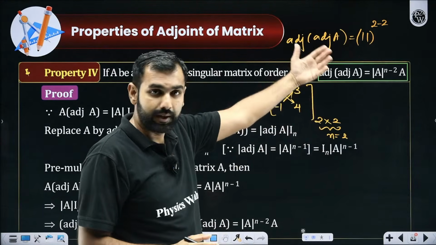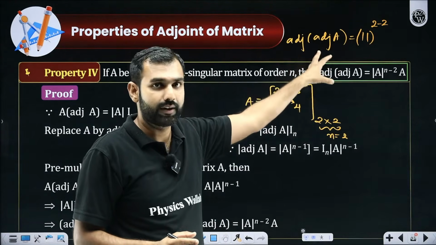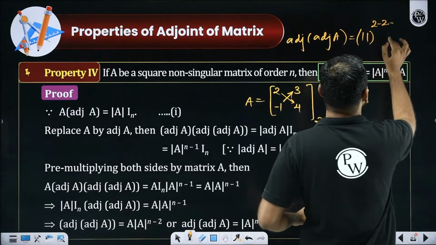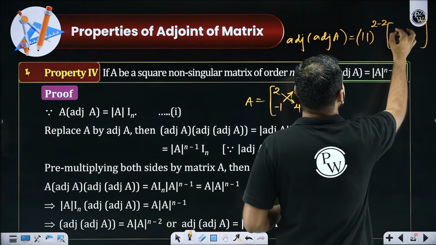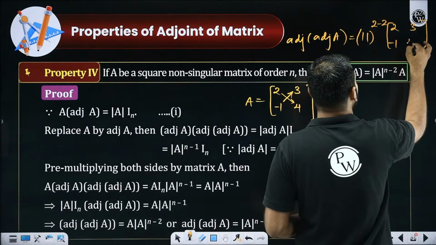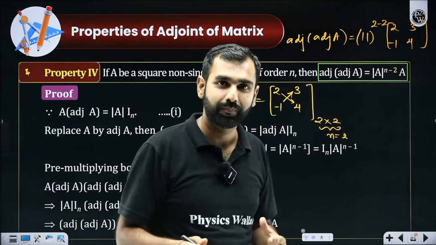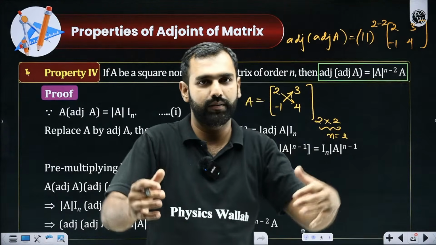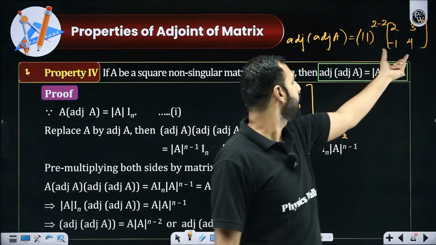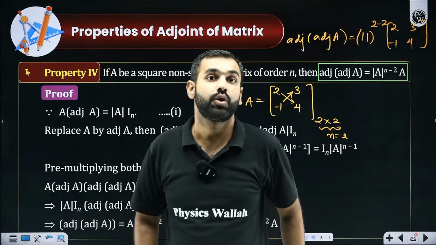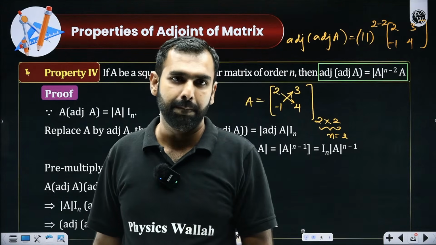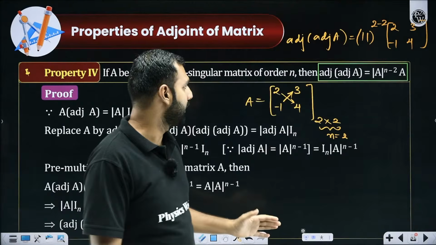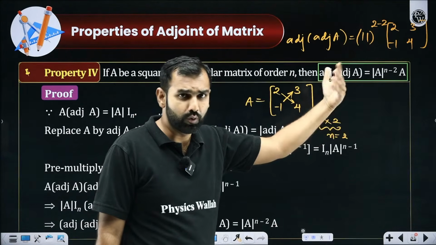But for a 3 by 3, the determinant would matter. Times A. What is A? That is 2, 3, -1, 4. So is it always going to happen? No. You will not always get the original matrix for 3 by 3. That could be something else, with determinant A to the power 3 minus 2, which is 1. So this is how you will utilize this property. Have you all understood this? Can I move towards the next slide?